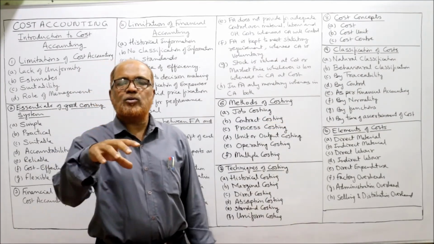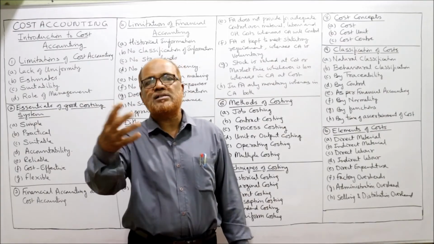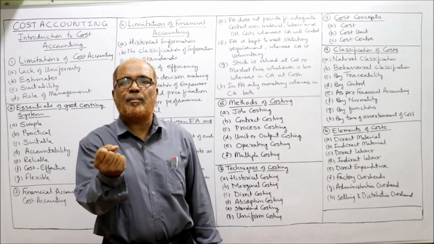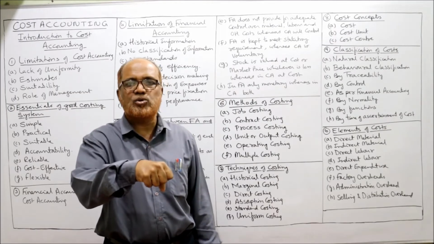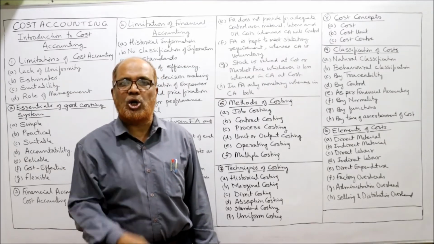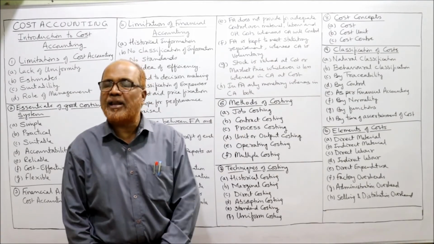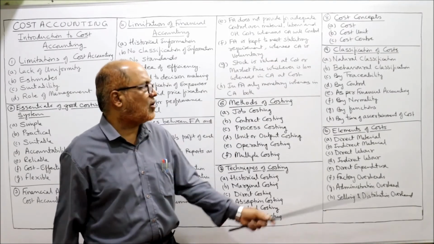Control. According to control, some costs are controllable, some are uncontrollable. The costs which are in the hands of the management, that means the management can reduce the cost or increase the cost, controllable. Some costs like rent, it is completely fixed. Management cannot change the cost.